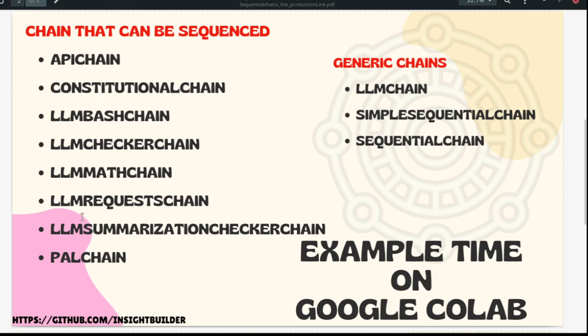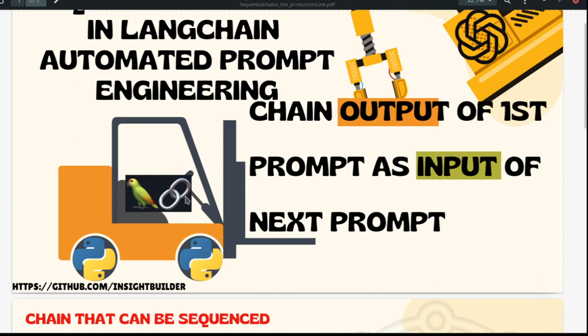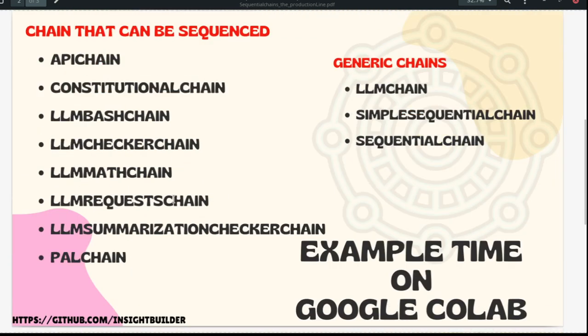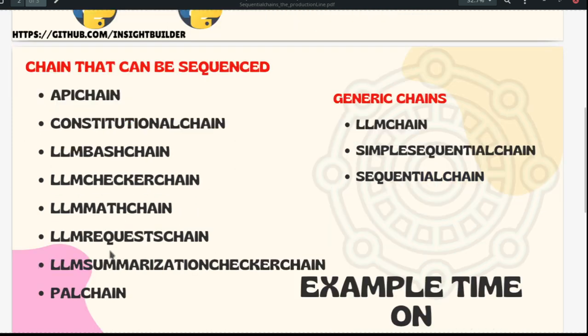SimpleSequentialChain can take these chains and chain them together. It's what it says. As you see here in Langchain's logo, it is going to chain the execution of one program with another program. And here, what it is going to chain is entire systems. It is going to chain API, bash, math, and the internet request module.